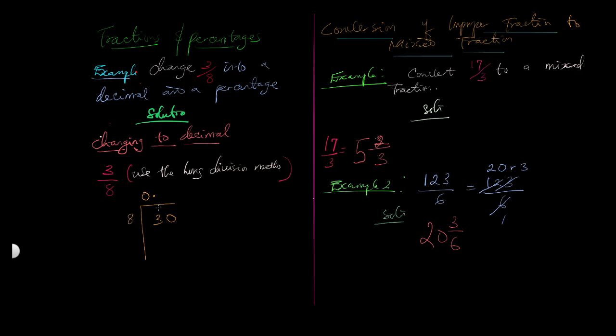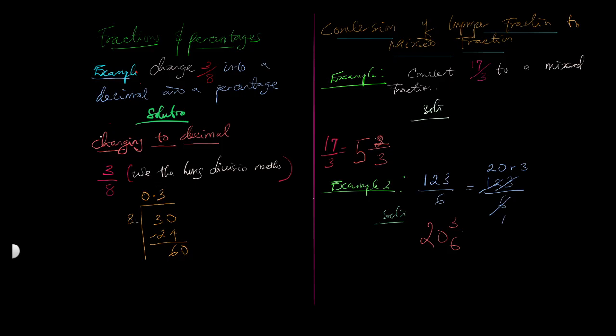How many times? 8 goes into 30, that will be 3 times. And 3 times 8 will give us 24. We subtract. When we subtract this, 30 minus 24 is 6. We are going to add 0 to this 6. We've added the point, so we can keep adding; we don't need to write 0 and point again.